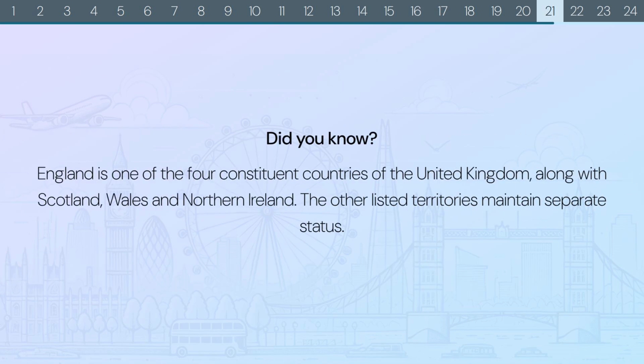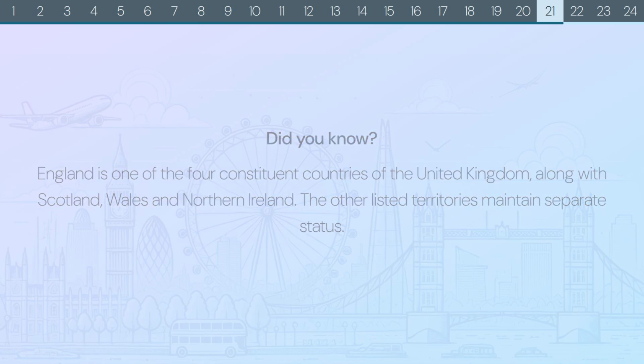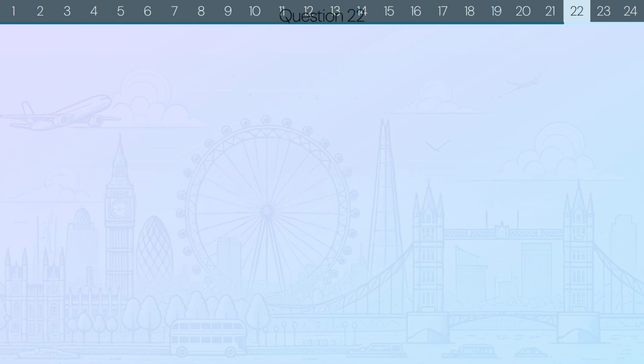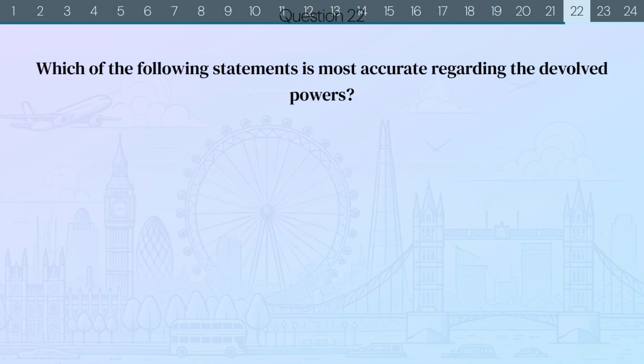Did you know? England is one of the 4 constituent countries of the United Kingdom. Along with Scotland, Wales and Northern Ireland, the other listed territories maintain separate status. Question 22. Which of the following statements is most accurate regarding the devolved powers?